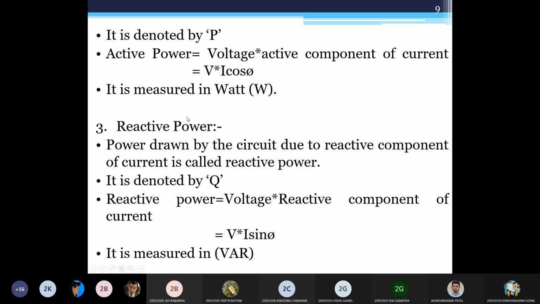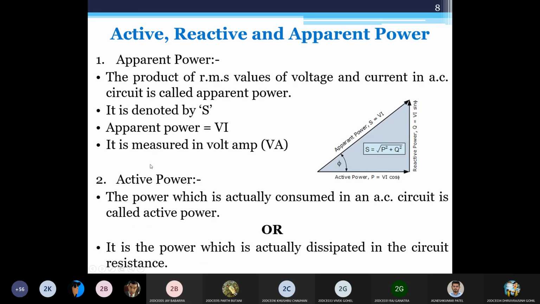Their meters would be different, but the energy meter that you use at your home only measures active power. So you know, when you consume 200 units, the bill comes. Actually that bill is based on kilowatt. So if I say 200 units consumed, what does that mean? That means I have consumed 200 kilowatt of power.